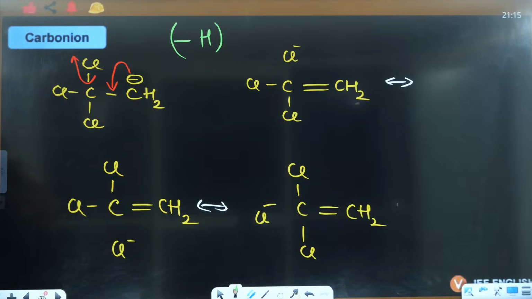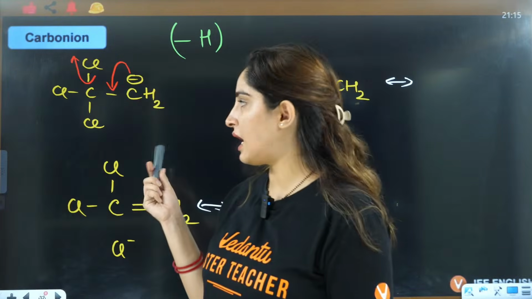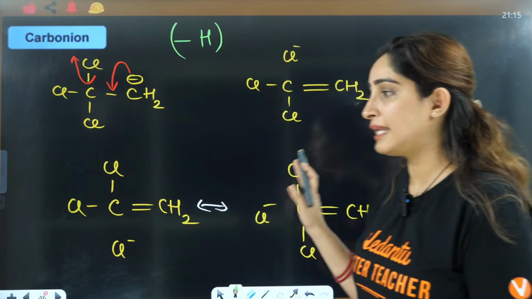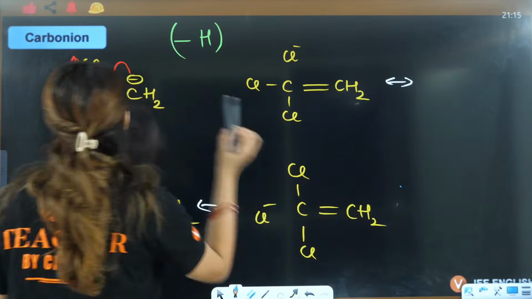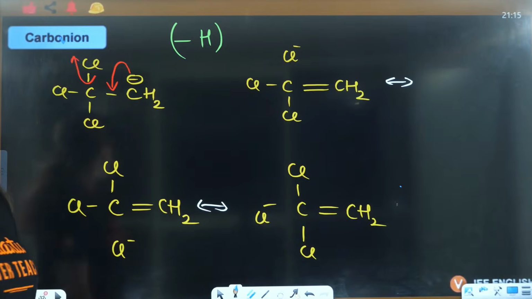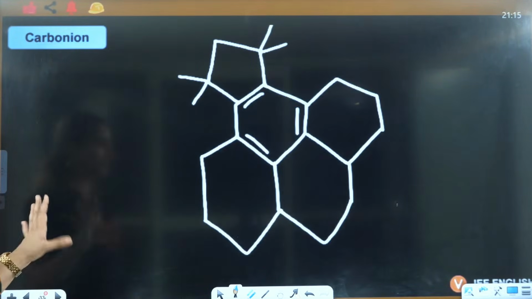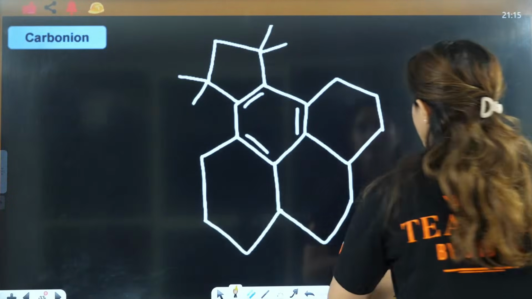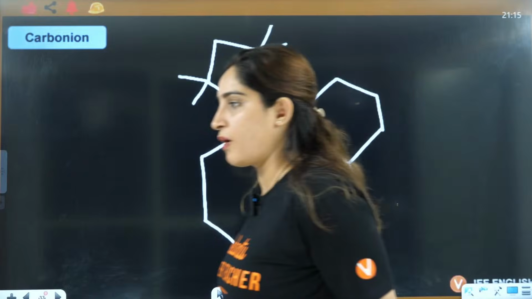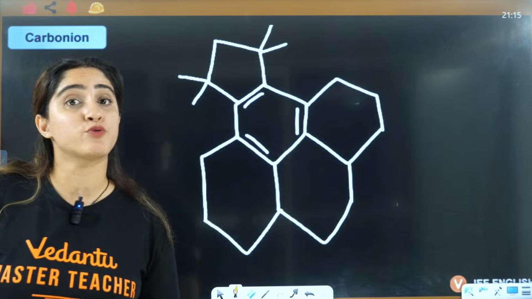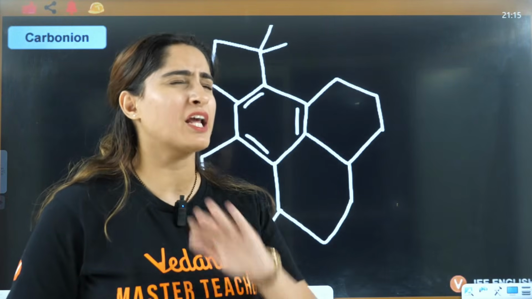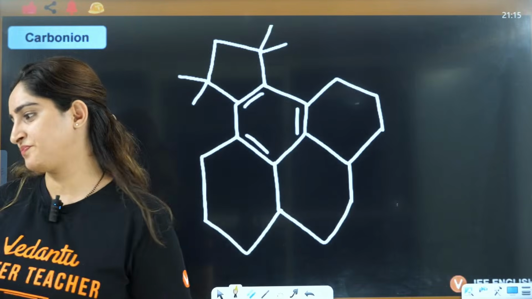Yes. Got it? Understood? Tell me if you have any problem here. In carbanion, this is the thing. Now let's see if you can answer the hyperconjugating structures for this compound. In the end, last two questions, then we are going to start with aromaticity: aromatic, non-aromatic, anti-aromatic, the most important topic.